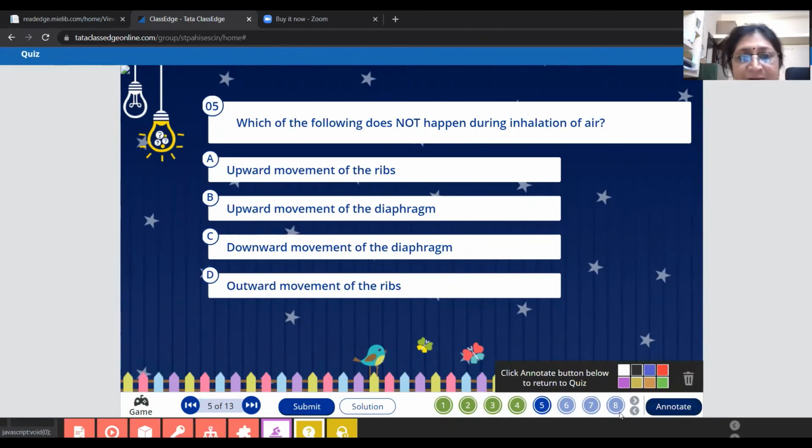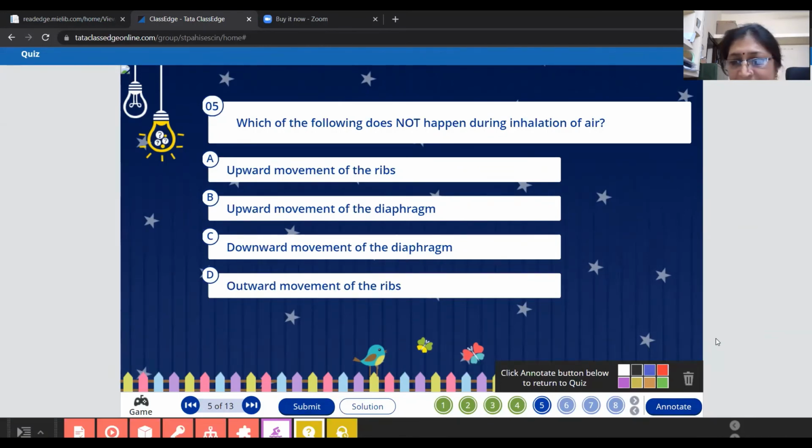Ma'am, downward outward moving of ribs. Inhalation means, yes, D. Inhalation means outward, what? Will it be upward movement of ribs or downward? Upward movement. Ma'am, they also move upward a little. Downward movement of the diaphragm, ma'am? C. Yes, C is correct.